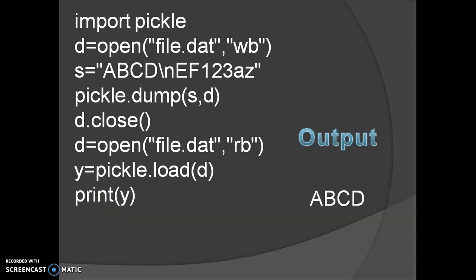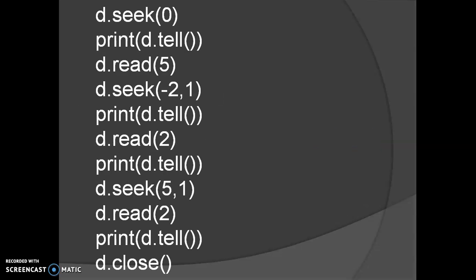So what will be the output? Whatever we have written, it will be printed. This is the output of the first part. Now what I have done here, again I moved the pointer to the beginning, because we have read the whole data using the load method. So after loading all the data, the file pointer must be at the last. That is why I have placed this pointer at the beginning.